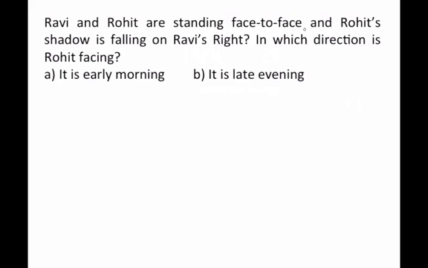Let us look at another question. Ravi and Rohit are standing face to face. Okay. So let's say Ravi is looking in this direction, Rohit is looking in this direction. Now, so this is the current status. Rohit's shadow is falling on Ravi's right. This is Ravi and Rohit's shadow is falling on Ravi's right. So the shadow is somewhere here. Okay, does not look like a person's shadow, but that's broadly the idea.